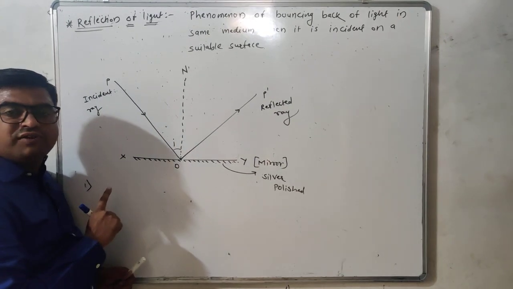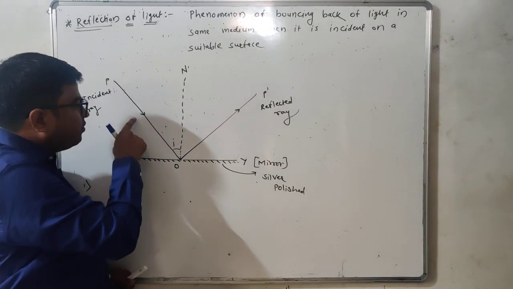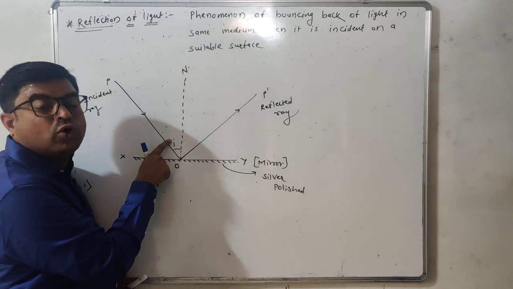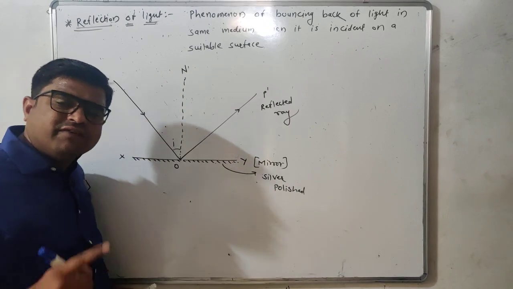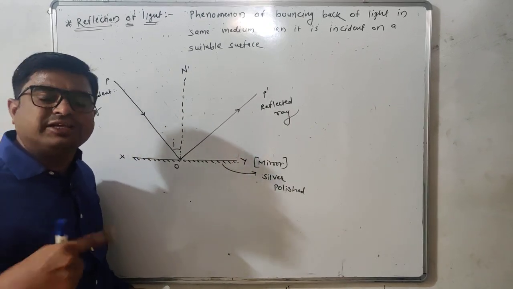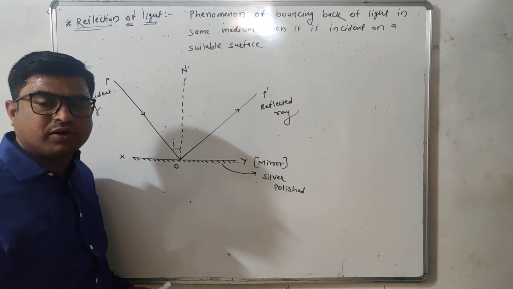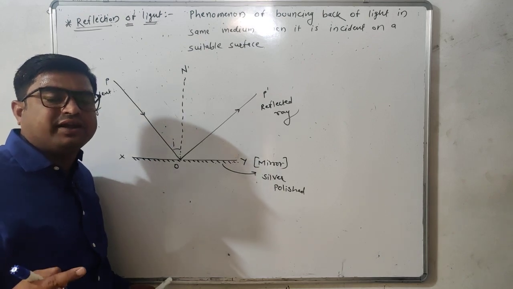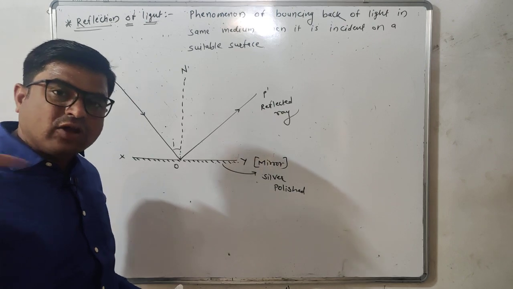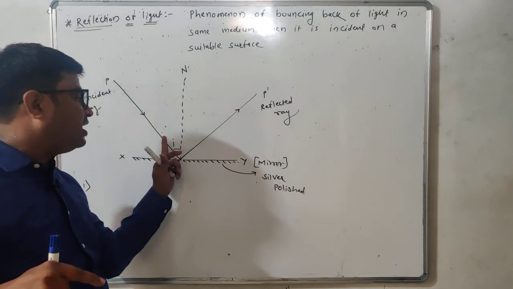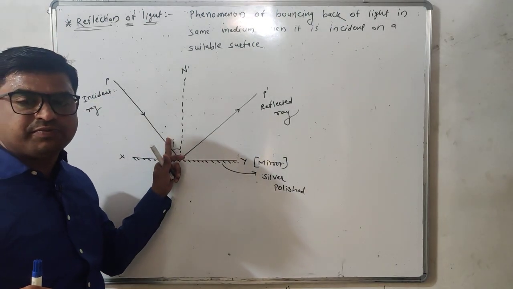The first law of reflection tells us that the angle of incidence should always be equal to the angle of reflection. That means whenever reflection of light takes place, the reflected ray will travel along such a direction that the angle of reflection will be the same as the angle of incidence.